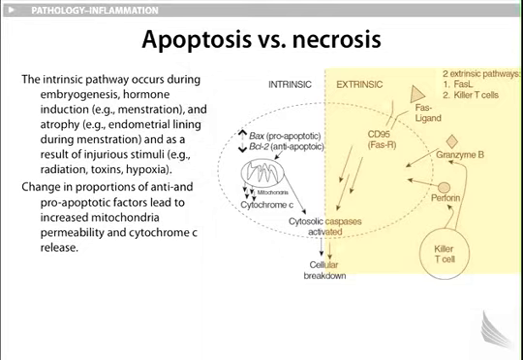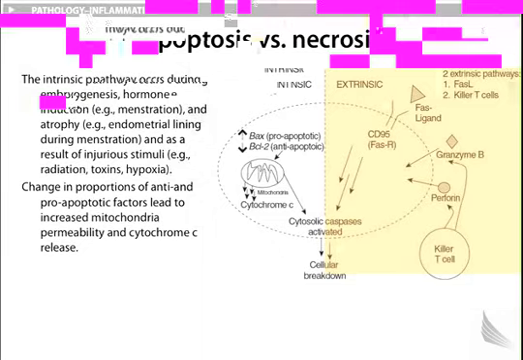The extrinsic pathway, we had briefly described this earlier, will have a Fas ligand that binds to its receptor known as CD95, which then brings about activation of caspase. Killer T cells, CD8 cells, release either perforin or granzyme, which then causes activation of caspase and therefore cellular breakdown.